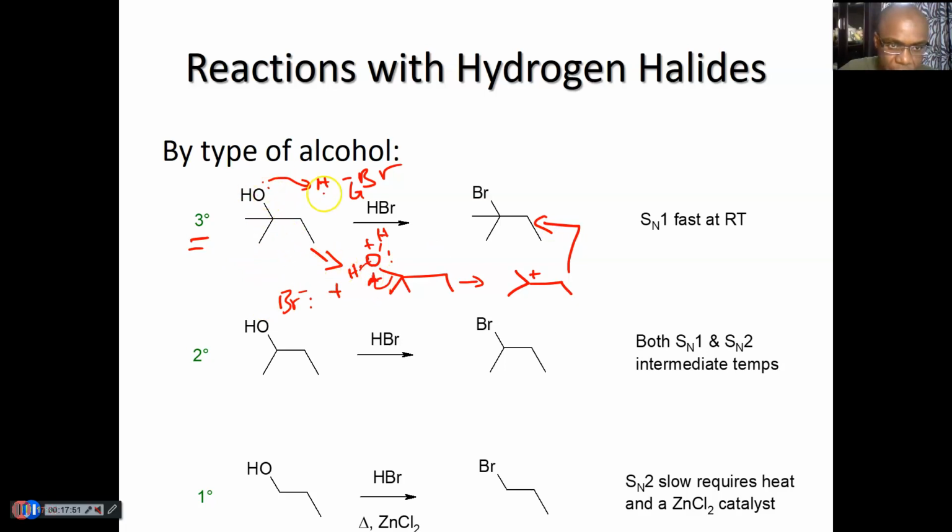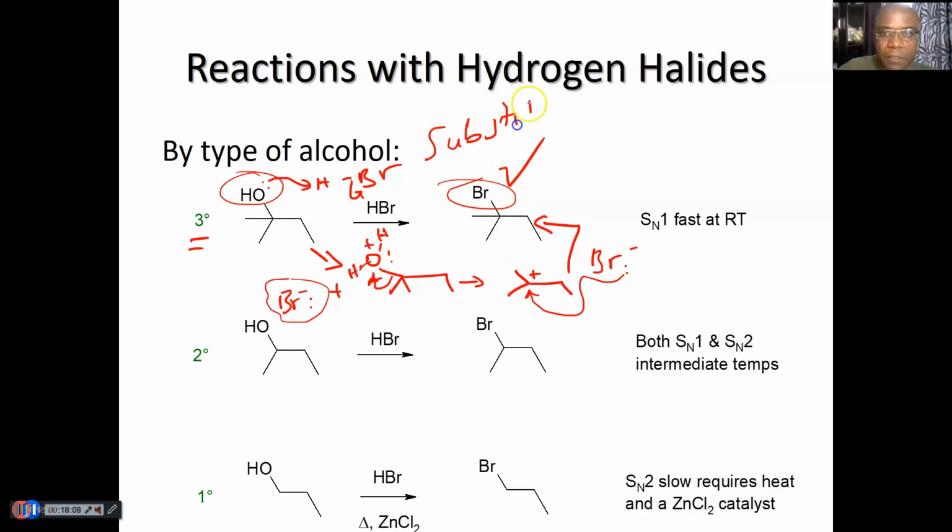See, step number 1, protonation of water, as Br fell off, you get Br minus. That Br minus will come to attack the carbocation, you get your substituted product. Now, because you started with OH, you end up with Br, that's already a substitution reaction. Okay, but what type of substitution? We went through formation of a carbocation, in this case is tertiary, so we are thinking SN1, because SN1 and E1 go through carbocations.